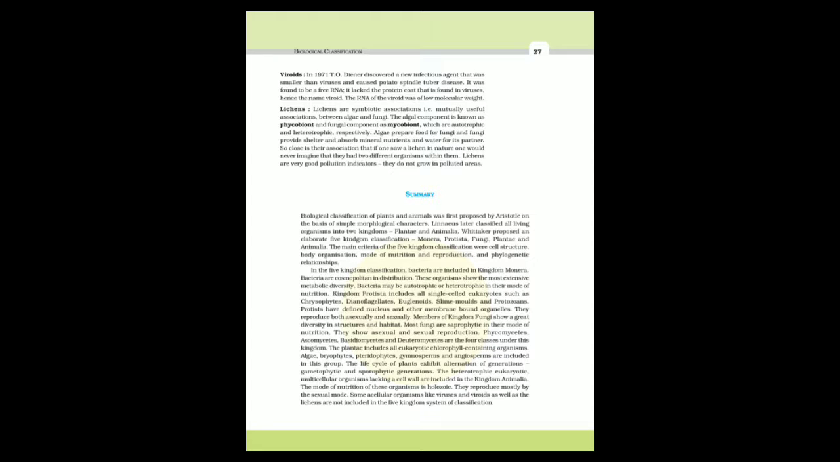Now we are talking about some viruses. Viruses are acellular structures, therefore they do not find a place, and that's why R.H. Whittaker did not place them in the five kingdom classification. They cause disease and damage to the host. Examples of common viruses causing common cold, influenza, polio, AIDS, etc.